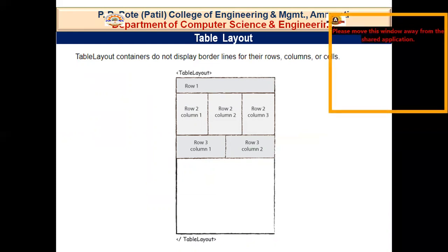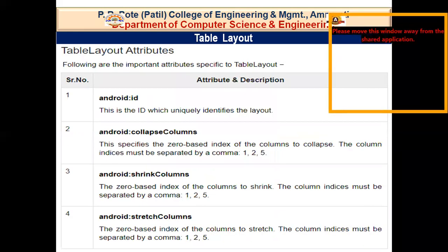So table layout has the following attributes. First is ID. ID is a unique identification of the table layout. So you cannot give two table layouts one ID in the Android view.